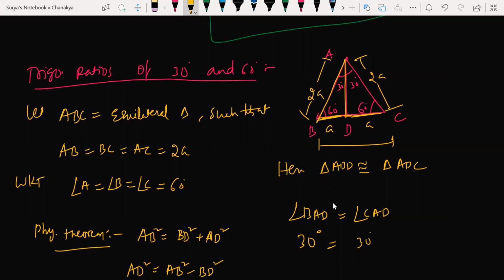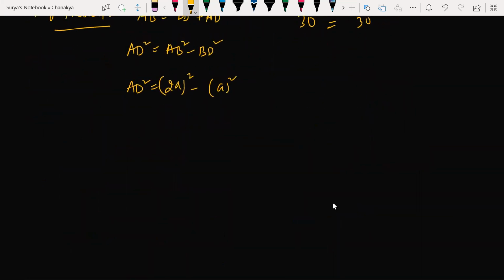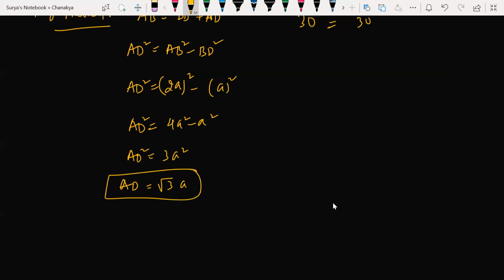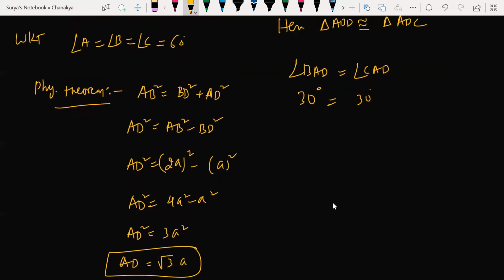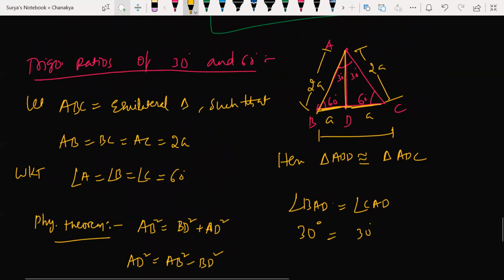Okay, all right. So now what are you going to get? AD square is equal to, simple, 4a square minus a square, 3a square. AD is equal to what now? Square root of 3 a. All right. Now this is what I got. Now we'll do one thing. Let me copy this triangle. We'll use trigonometric ratios concept now.